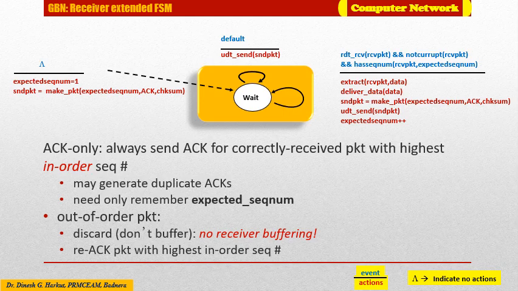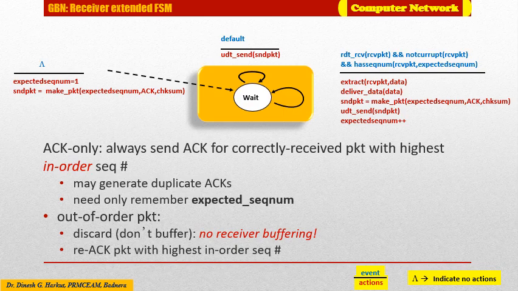As it is straightforward to reject or discard the out of order packet, it need not provide any buffer arrangement at the receiver, because the receiver has to deliver packets in order to the upper layer.